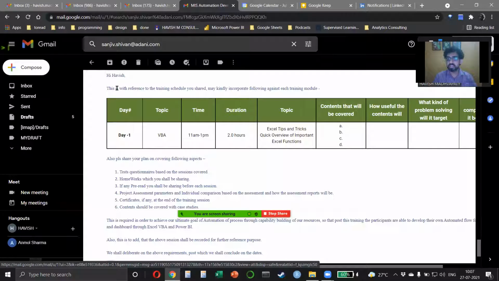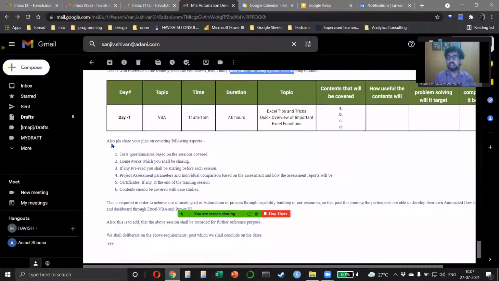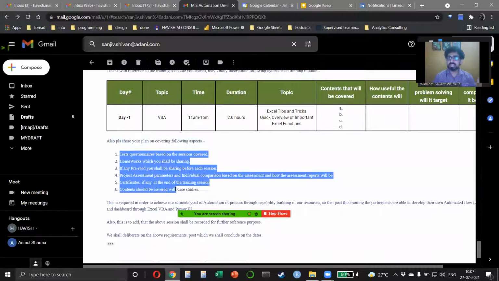They have said, Havish, this is with reference to the training schedule you have shared. You may please incorporate the following additional details. Then they have said, also please share your plan on covering the following aspects. So they have put a number, and then they have written down all the points in an order which makes sense. They have started with the questionnaire based on the sessions covered. Why is the questionnaire not the last point, and why is it the first point? Because the questionnaire would be the first thing that we talk about, right?